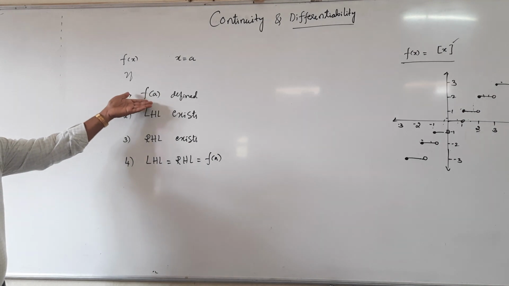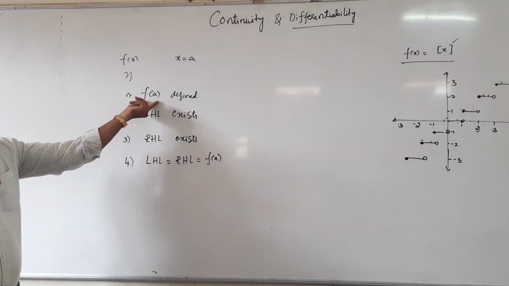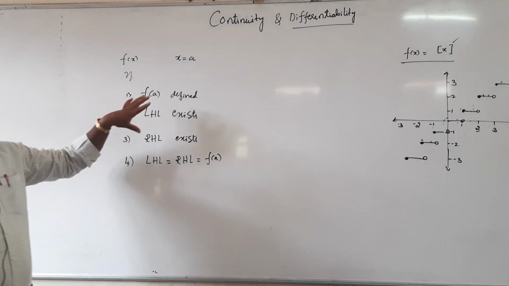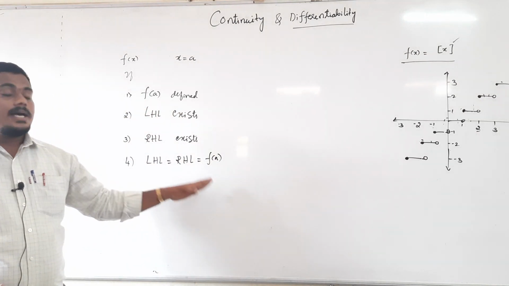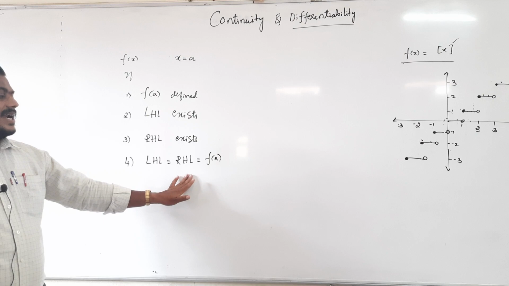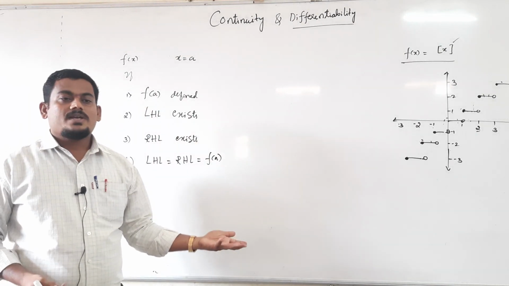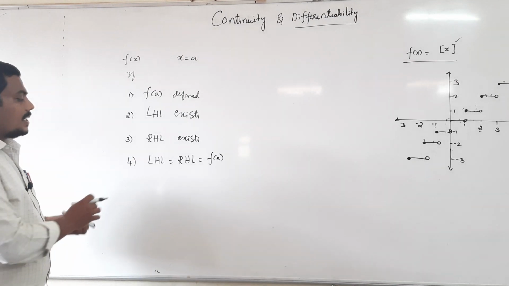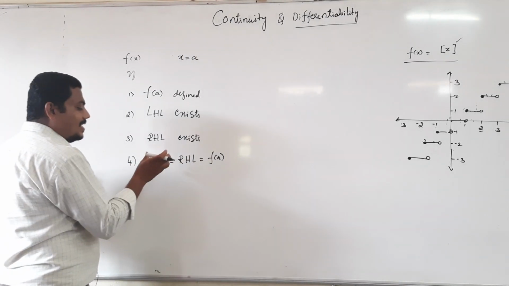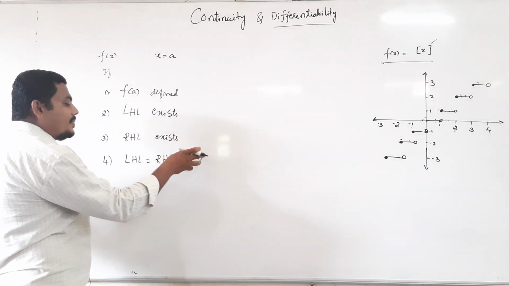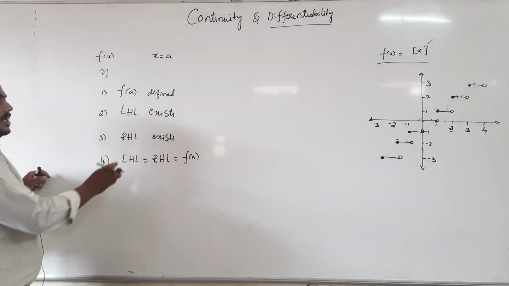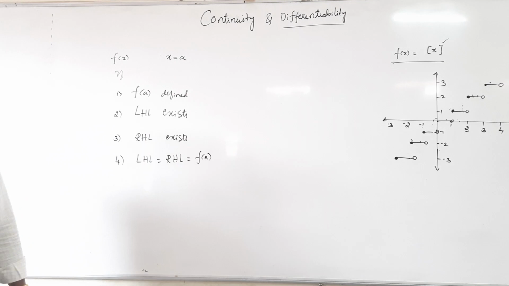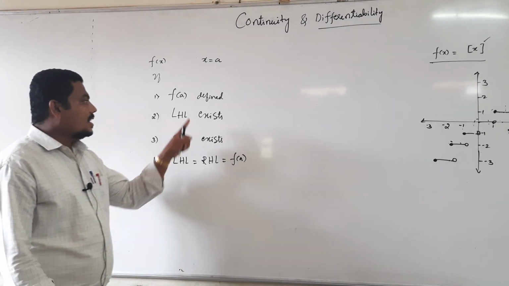If f of a is defined, meaning f of a exists, left hand limit exists, right hand limit exists, all these three values should be equal. Left hand limit equal to right hand limit equal to functional value. If all exist and are equal, then only continuous. If left hand limit, right hand limit and functional value all exist and are equal, then we can say that the function is continuous.